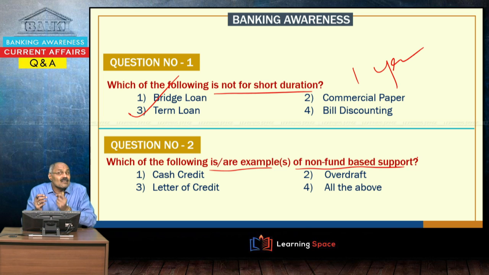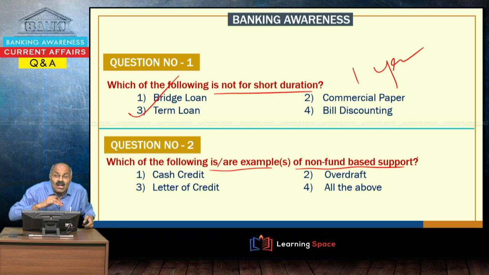Please understand, when you are taking some loan, that is fund based support, and if the bank is giving a guarantee on your behalf, that is non-fund based support, where the bank will come into the picture only when you fail. Fund based support means giving funds directly, that means giving a loan. Non-fund based support is giving a guarantee on your behalf.